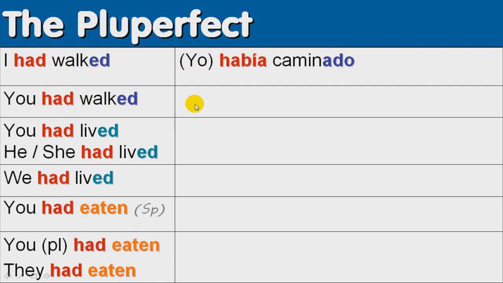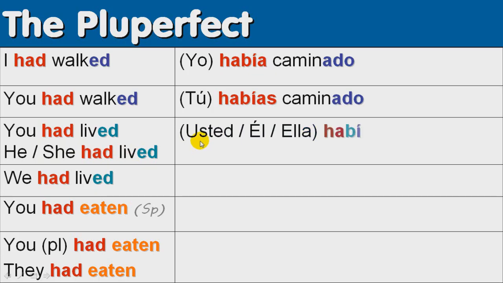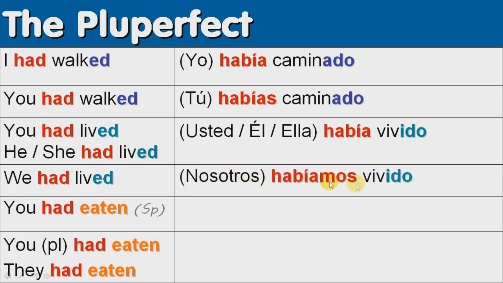You had walked, tú habías caminado. You had lived, this is the formal you, or he or she had lived. Usted, él, ella, había vivido. In this case, the ending is ido because vivir is an IR verb. We had lived. Nosotros habíamos vivido.